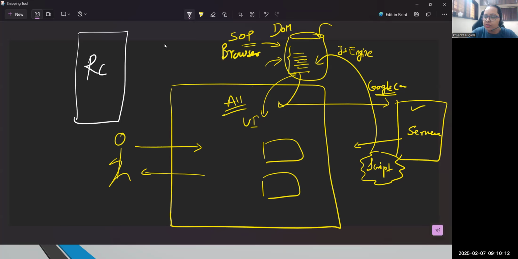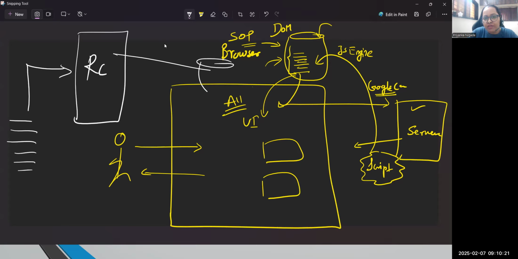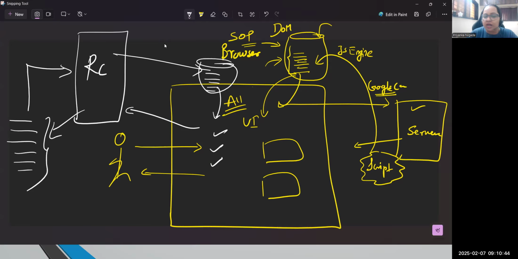Selenium RC acts like a proxy server, which means whatever script you write as an automation script, those commands go to the RC. RC injects its own JavaScript engine at the browser side, which has all the instructions you have written in your code. And then the browser thinks, okay, this JavaScript engine, this whole information is coming from the real server, but actually it is coming from the RC, which is a proxy server. And then the browser populates the entire UI, and you are able to see the result again through the RC.